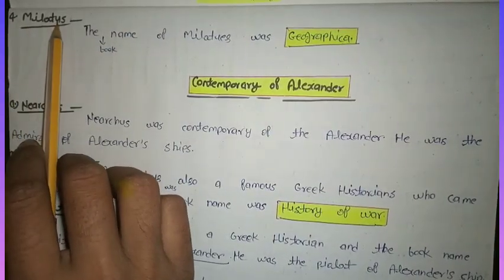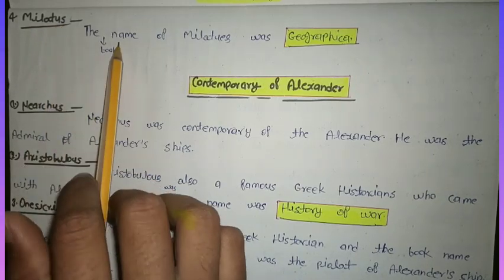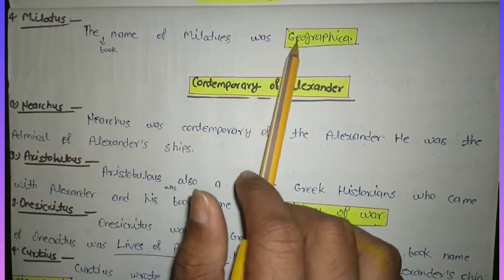Fourth Greek traveler is Miletus. The book name of Miletus was Geographica.